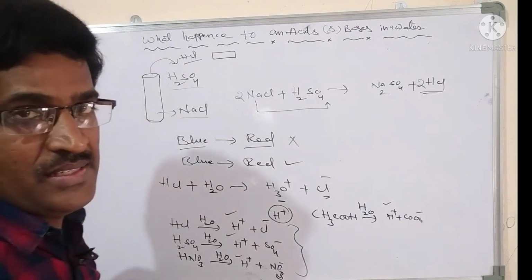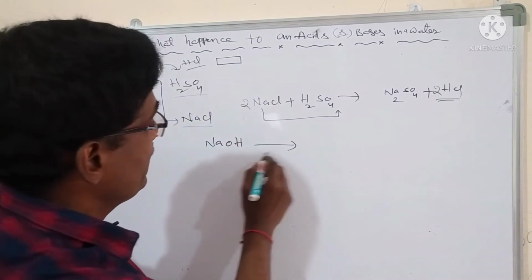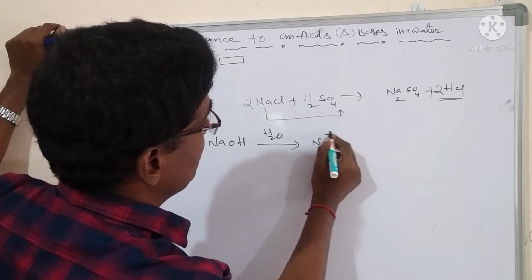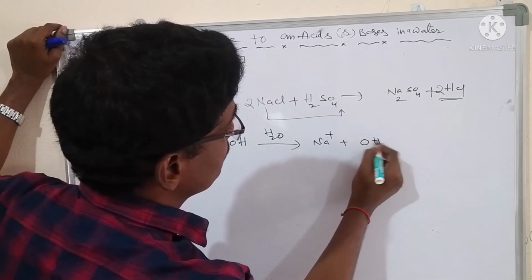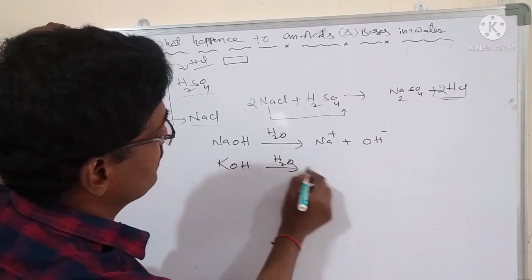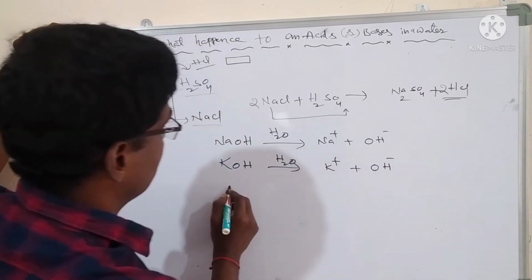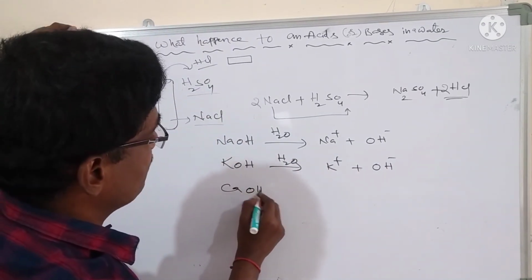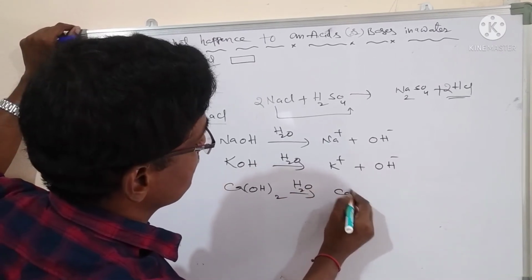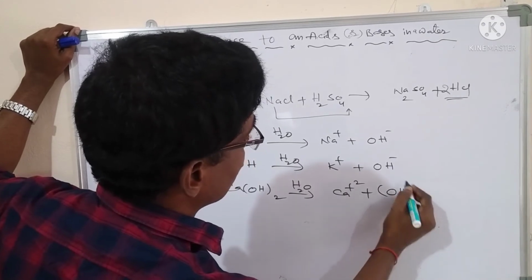Same as bases. Sodium hydroxide in the presence of water produces Na plus OH minus. KOH in the presence of water produces K plus OH minus. Calcium hydroxide in the presence of water produces Ca 2 plus OH minus.